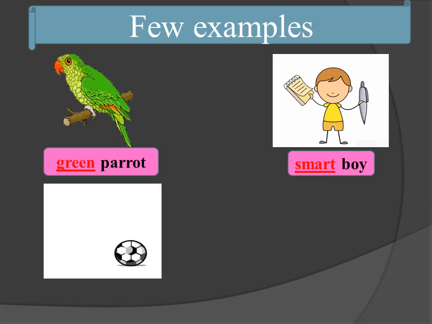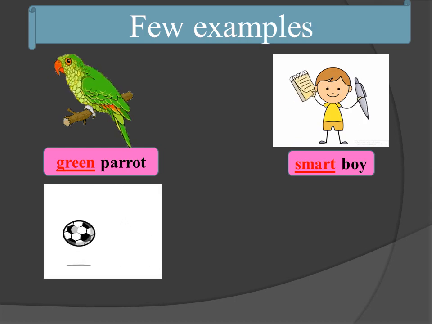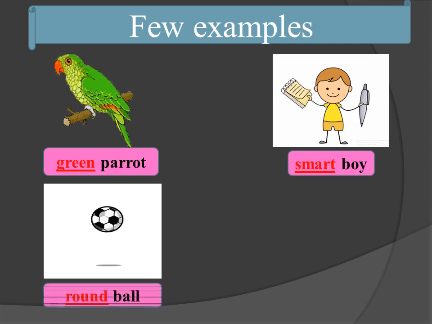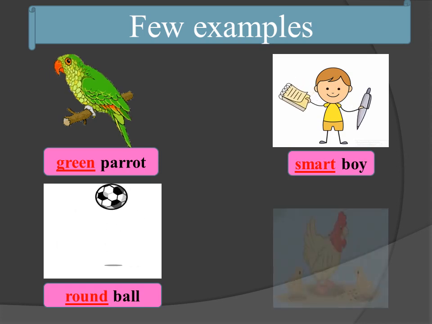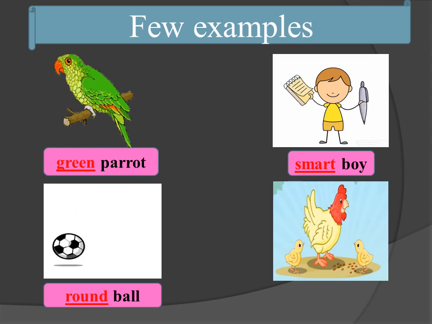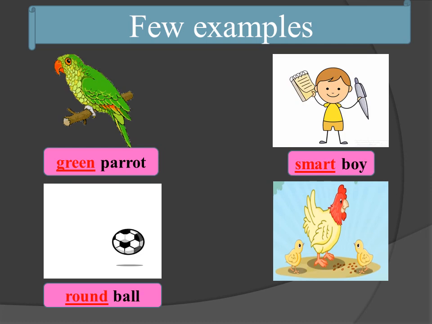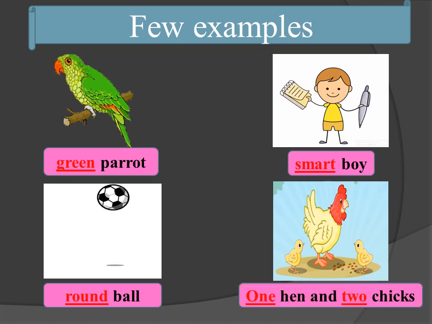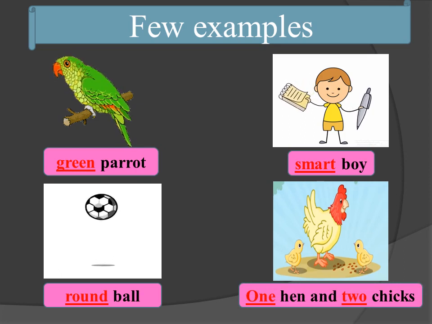What is the next picture, children? It is a ball. Ball is in which shape? It is round in shape. So round is the adjective which describes the noun ball. Can you see a hen with its chicks? How many hen and chicks are there? There are one hen and two chicks. So 1 and 2 are the adjectives which describe the noun hen and chicks.